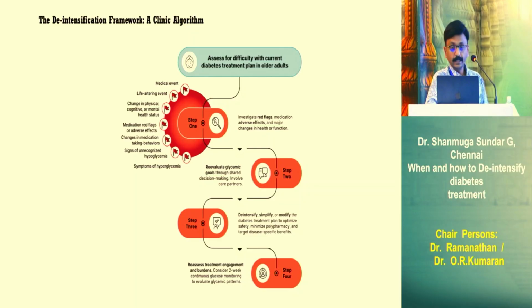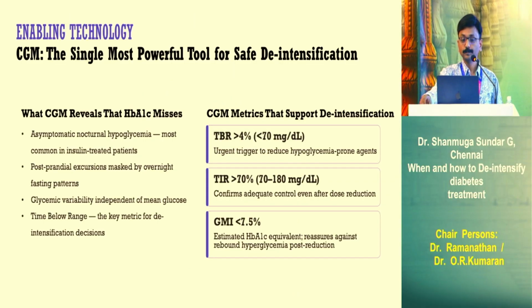Step 3 is to de-intensify, simplify or modify the dietary regimen. Step 4 is to reassess. After 2 weeks or 2 months, re-evaluate whether whatever you are doing is correct or not, so that the patient doesn't go into hyperglycemia either. That's again very important.